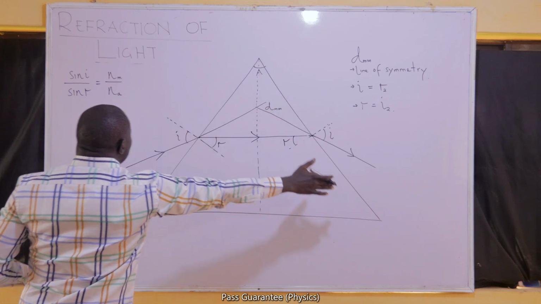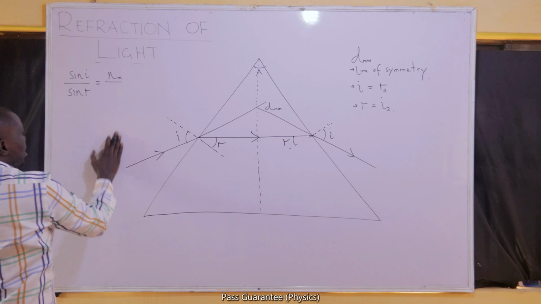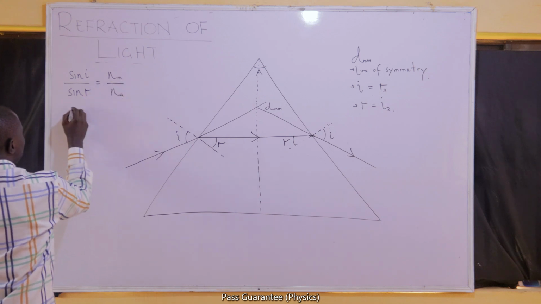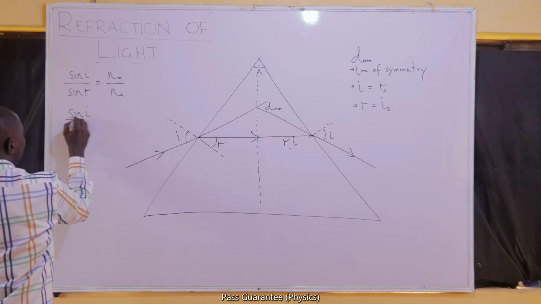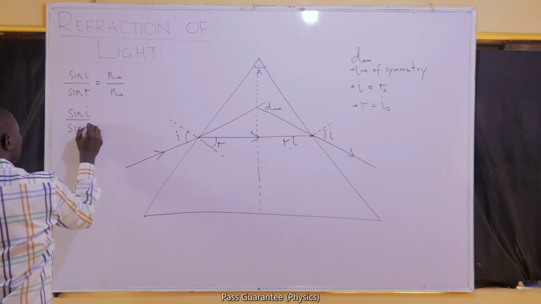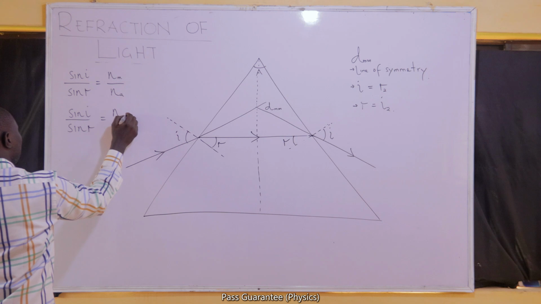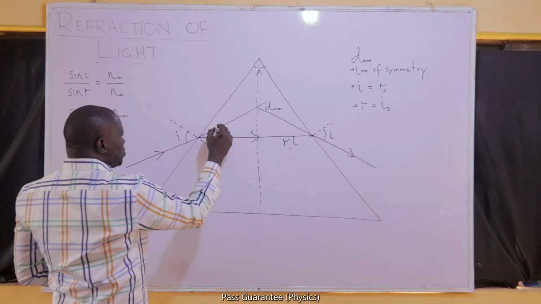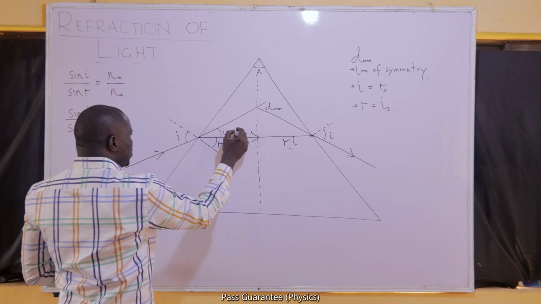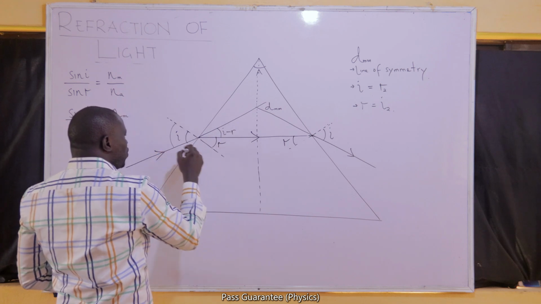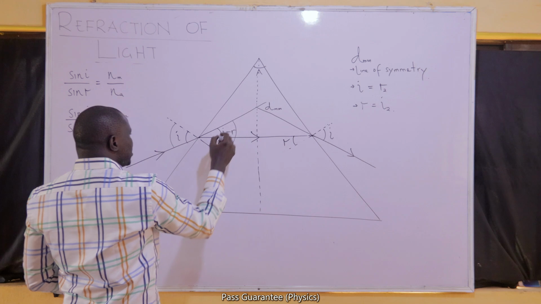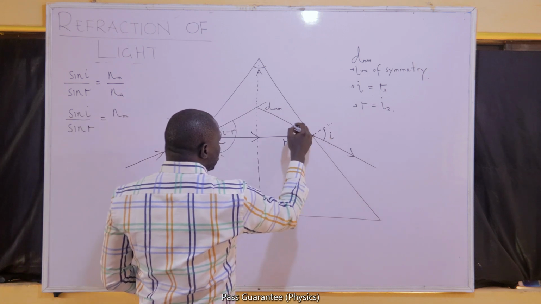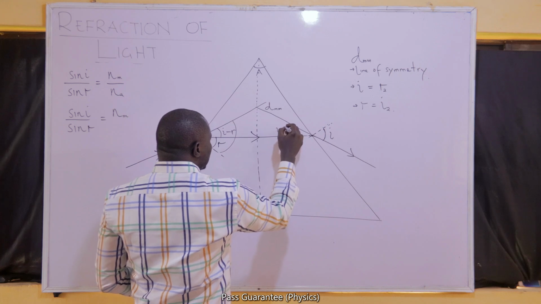To further reduce the number of quantities we are working with, let's say that the refractive index of air is 1. Let me write it out, then express it in another form. Sine I all over sine R is equal to the refractive index of the medium. Now, if we check, we'll observe that this place must be I minus R, because the angle that these two lines will form is the same angle they will form on the other side. Here too, the angle it will form on the outside must be the angle it will form on the inside. This will be I minus R.